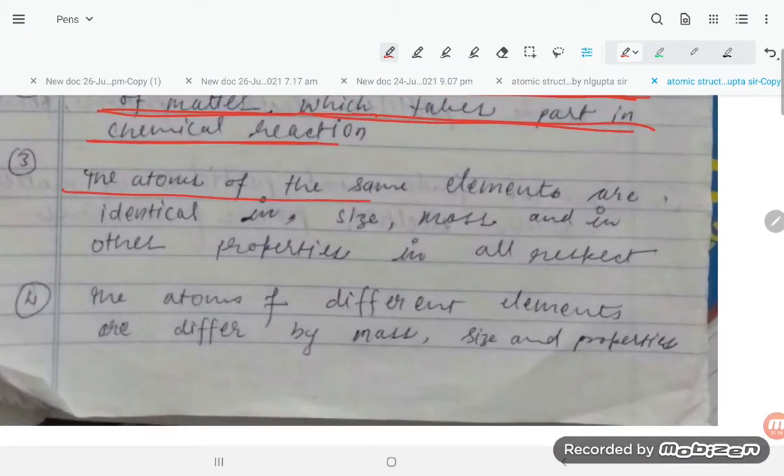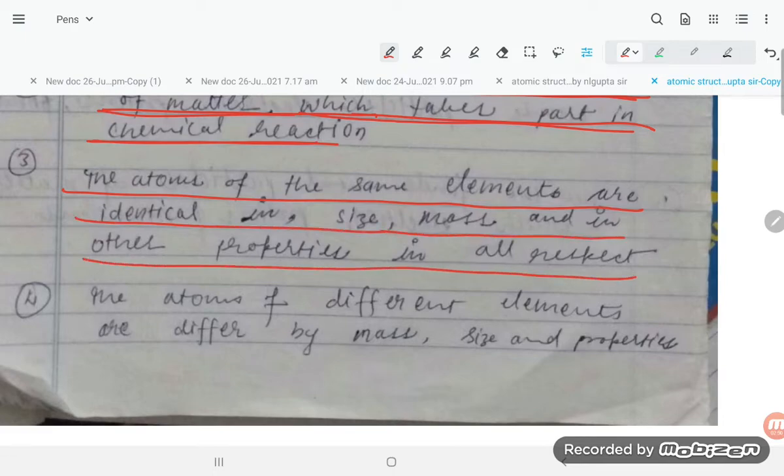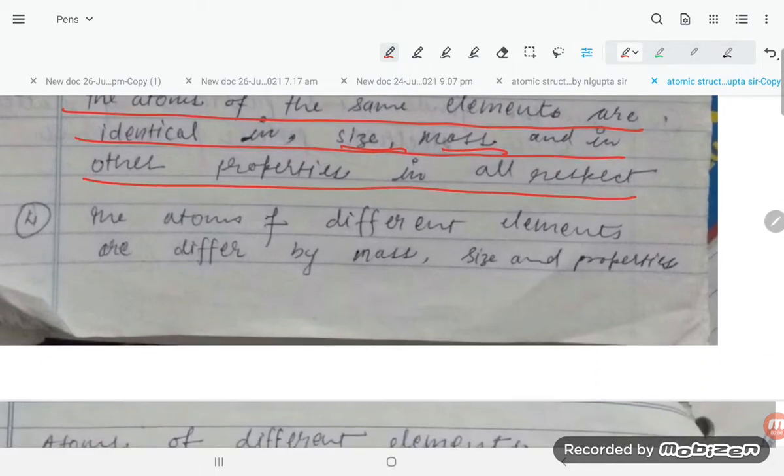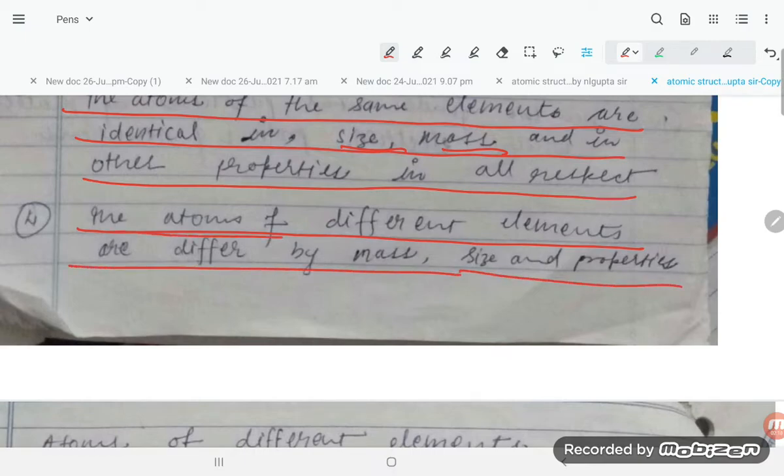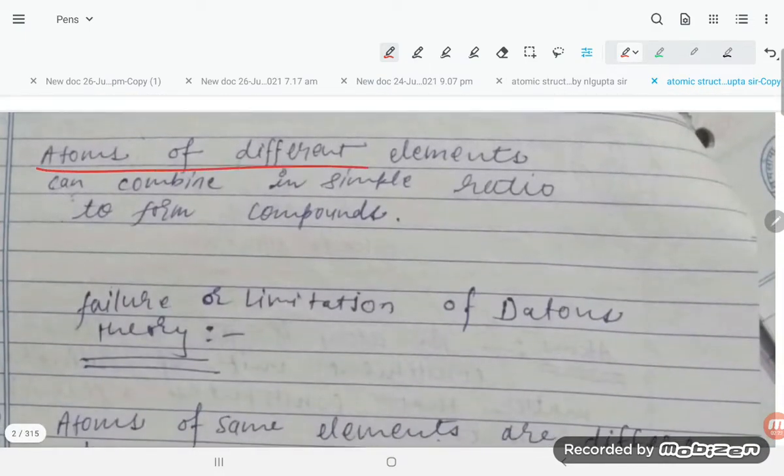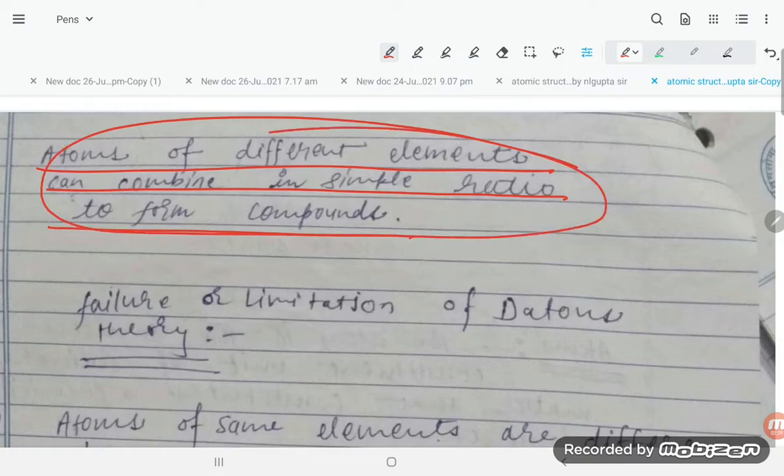Next, the atoms of the same element are identical in size, mass, and other properties in all respects. The atoms of different elements differ in mass, size and properties. Atoms of different elements can combine in a simple ratio to form compounds.